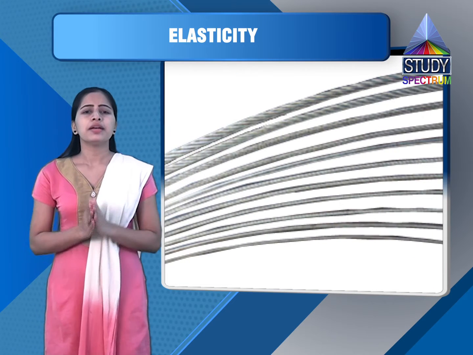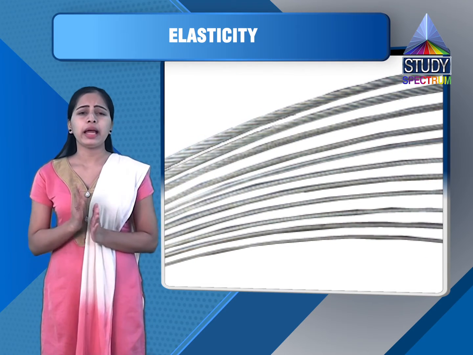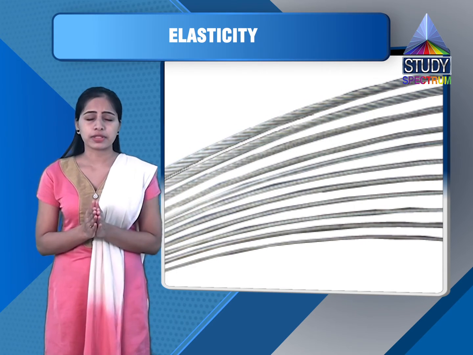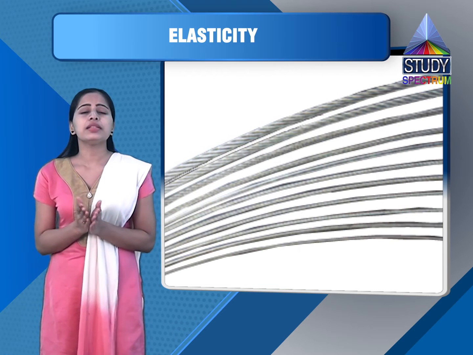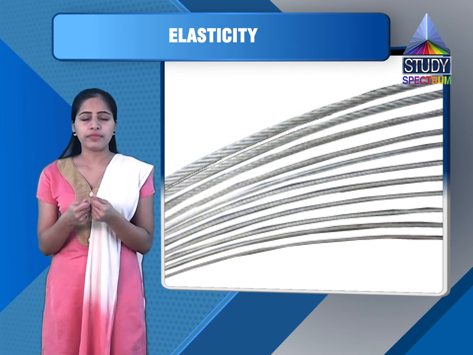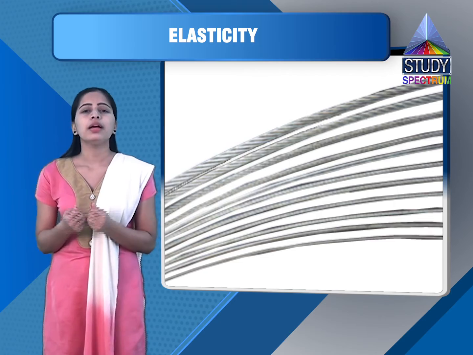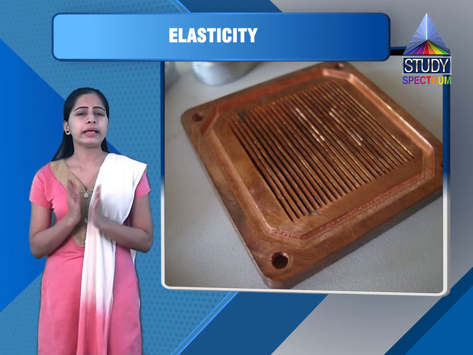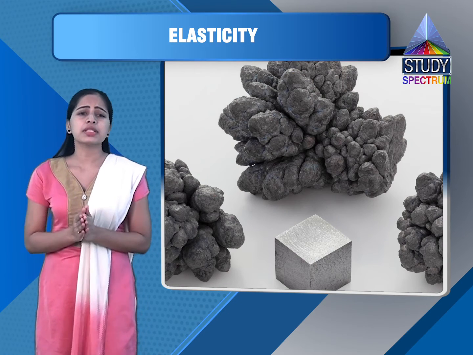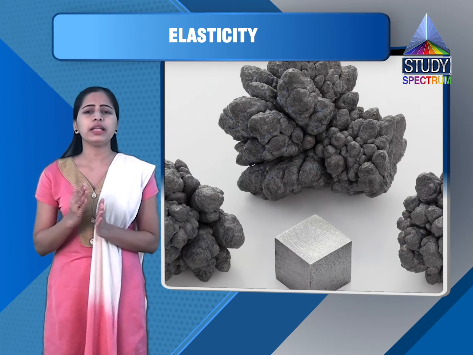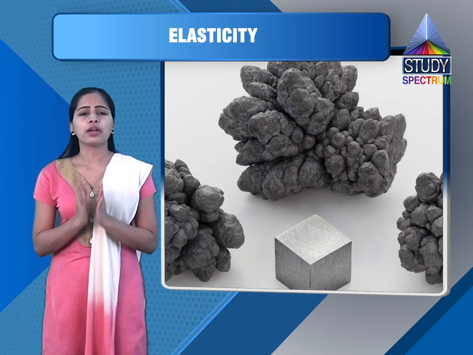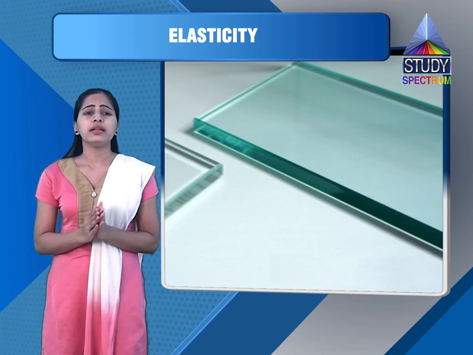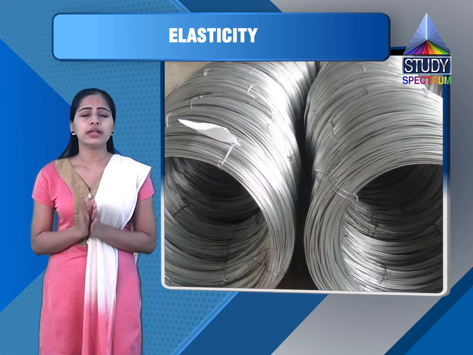The substances which lengthen considerably and undergo plastic deformation till they break are called ductile substances. That means lengthens considerably, meaning we can increase their length. These substances are wrought iron, copper, lead, etc. And substances which break just after the elastic limit is reached are called brittle substances, for example, glass, high carbon steel, etc.